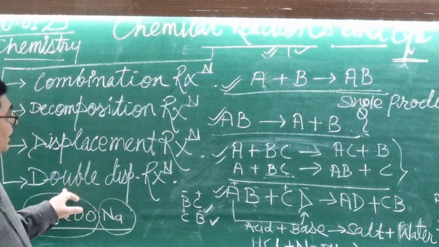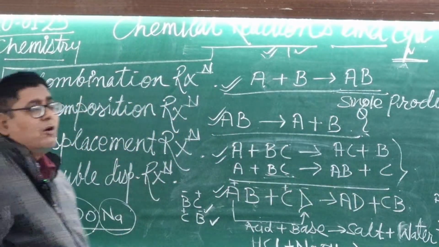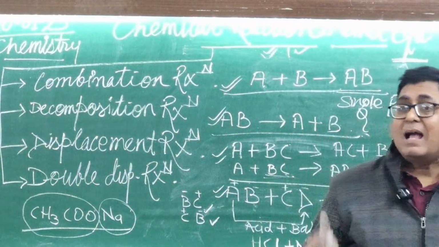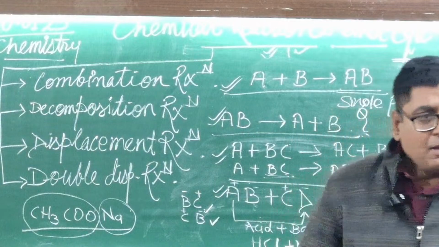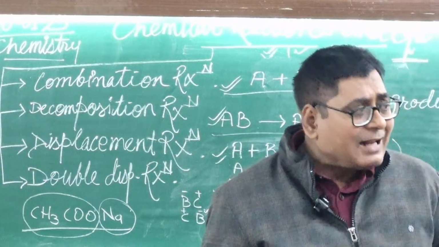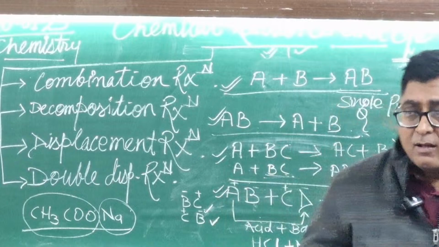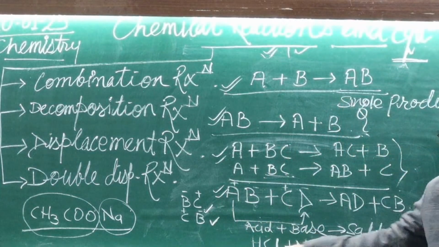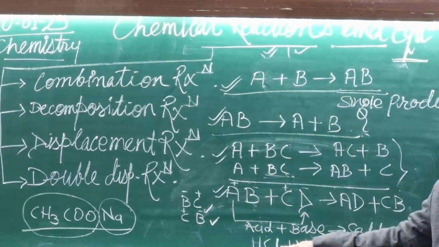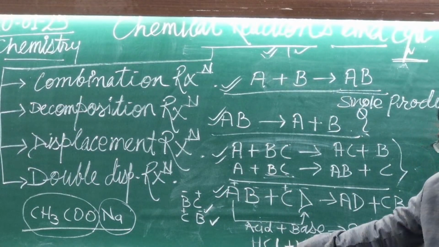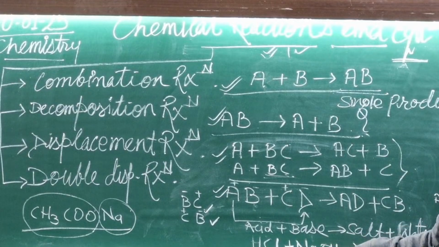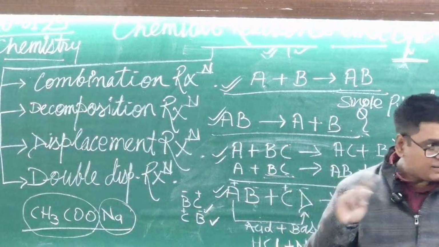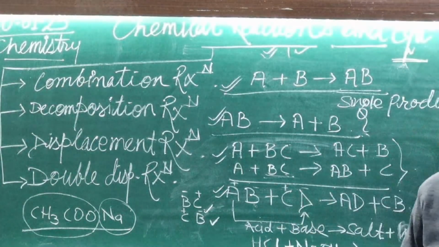Now, what do we mean by double displacement reaction? I have just said: exchanging of ions between two reactant compounds. They both are reactants, acid and base. Each reactant has a positive and a negative part.